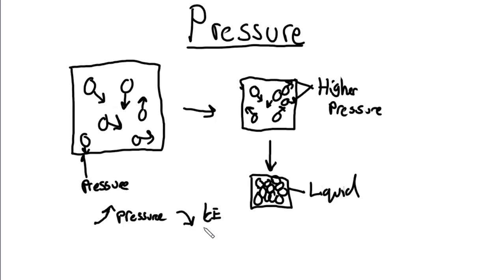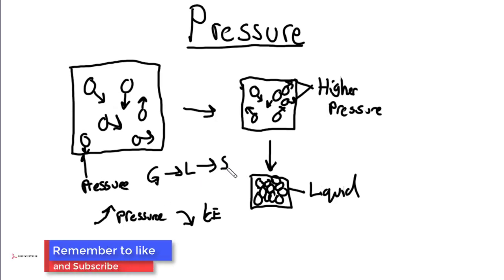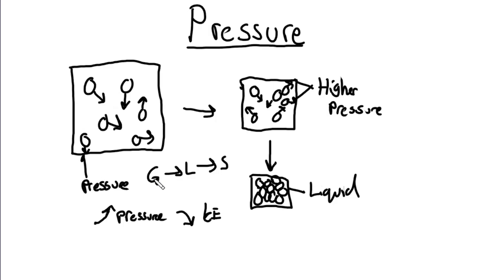So as we increase the pressure, we go from a gas to a liquid to a solid, which we'll notice is the opposite of what happens with temperature. With temperature, as we increase it, it goes from solid to liquid to gas. So with pressure, as we increase the pressure, we condense the particles back down to a liquid and then a solid. And obviously, if we decrease the pressure, the reverse will happen. The kinetic energy of the particles will increase.